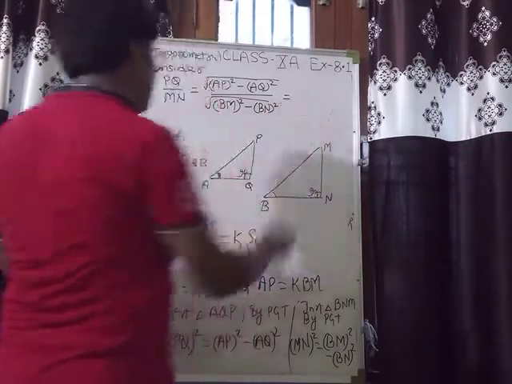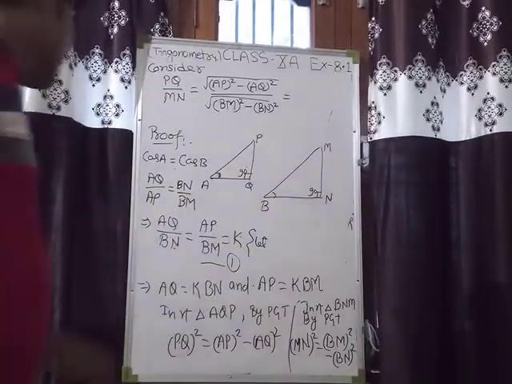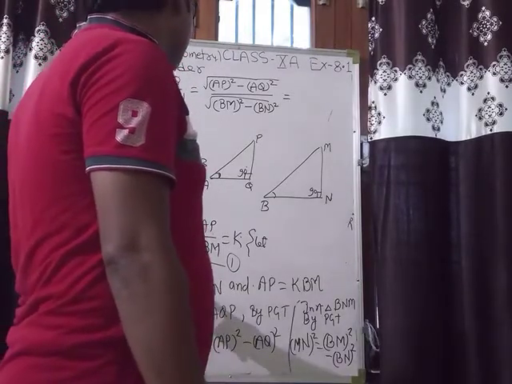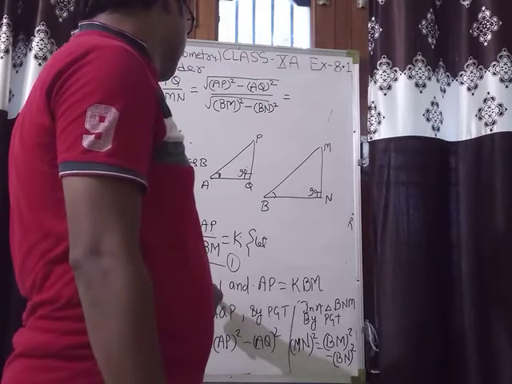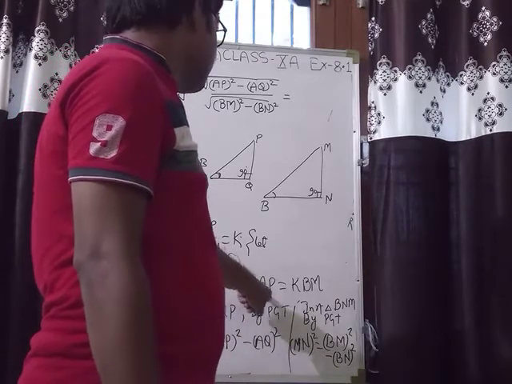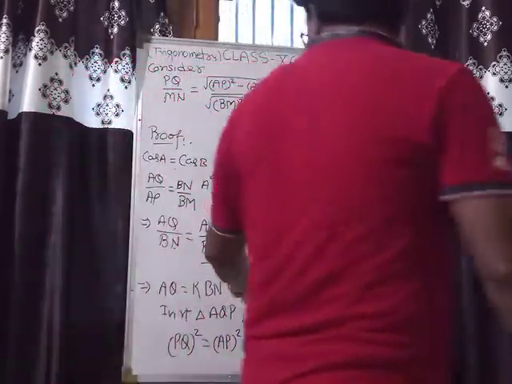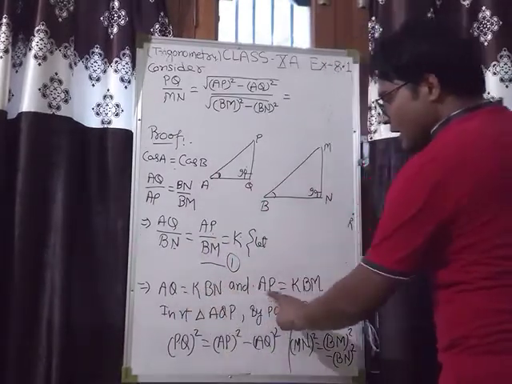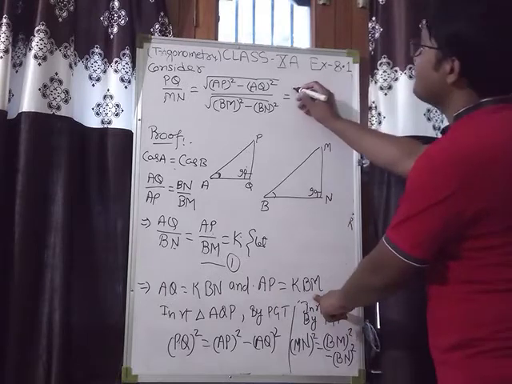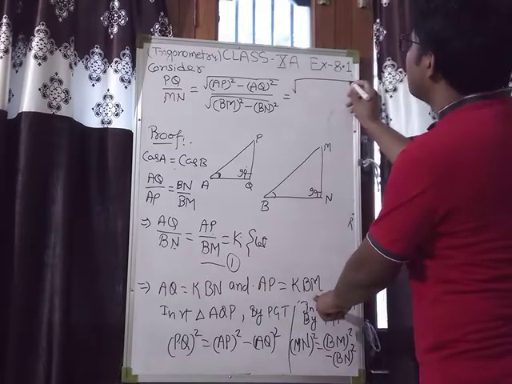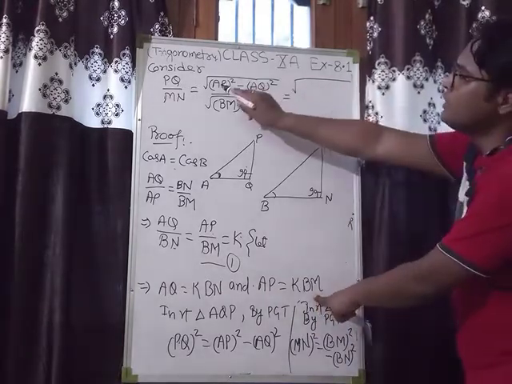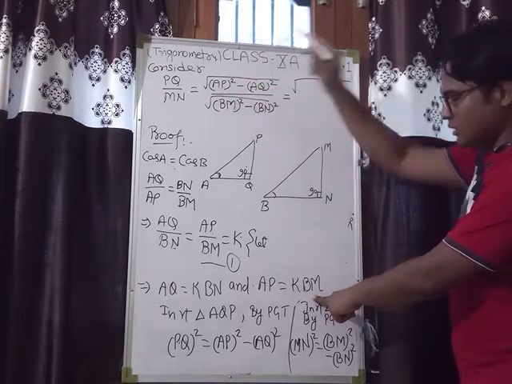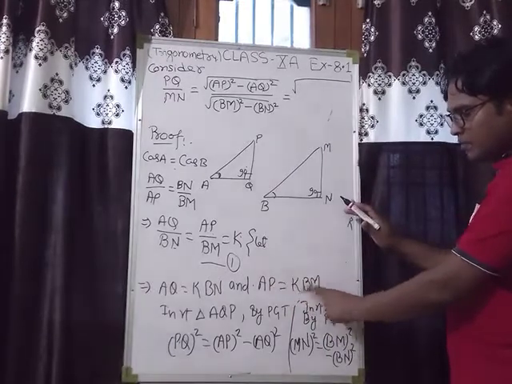So that will be equal to, see, here AQ is K times BN and AP is K times BM. So replace AQ from here and AP from here. So that is equal to root of AP square, everyone look at the whiteboard, and here AP is K BM.